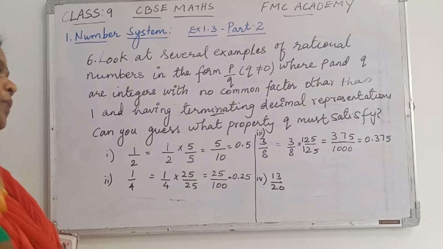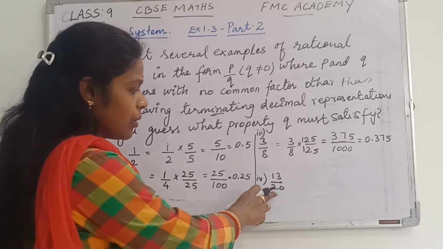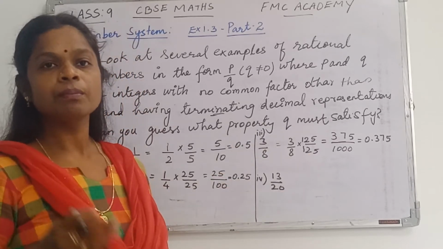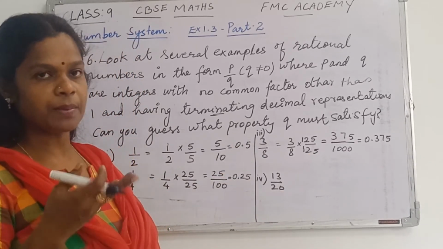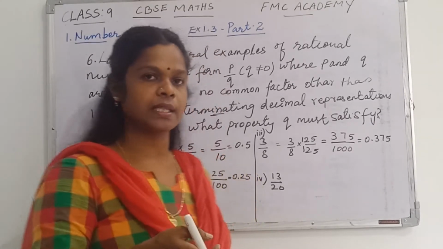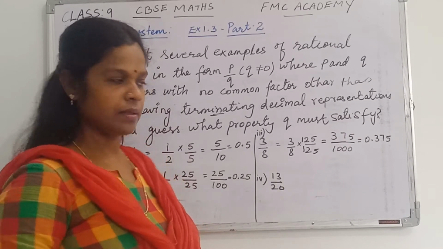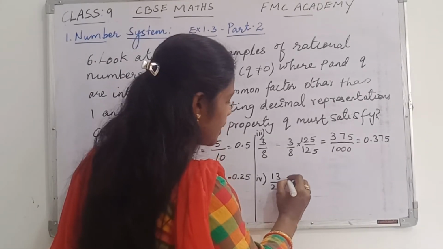In 13 by 20, I think all of you very well understood. Now how to make this 20 into a multiple of 10? Multiples of 10 means it can be 100, 1000 or 10,000, like that. A very easy step to make this 20 into 100: we multiply it by 5.